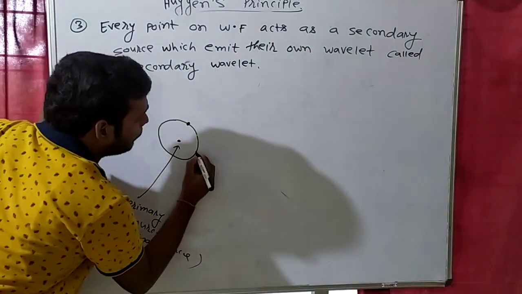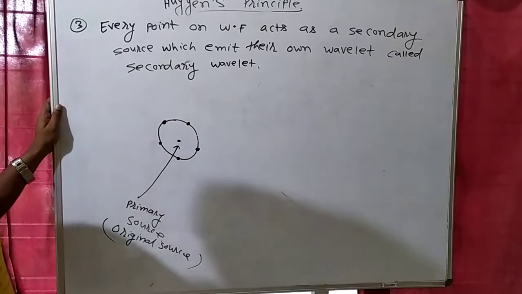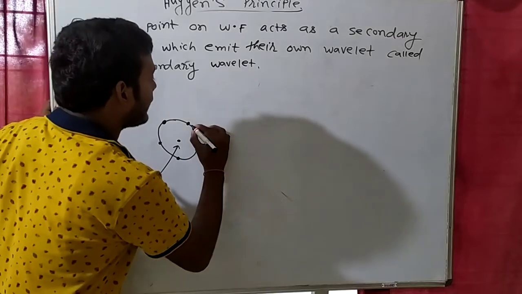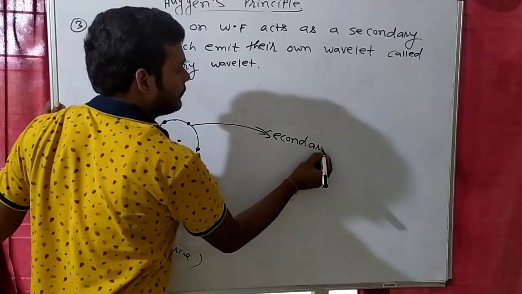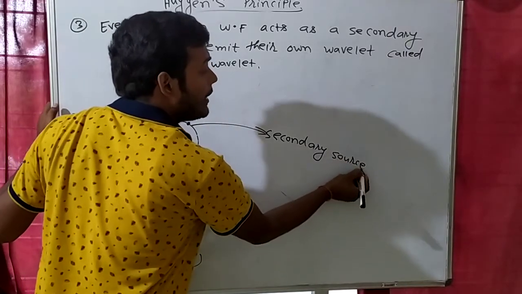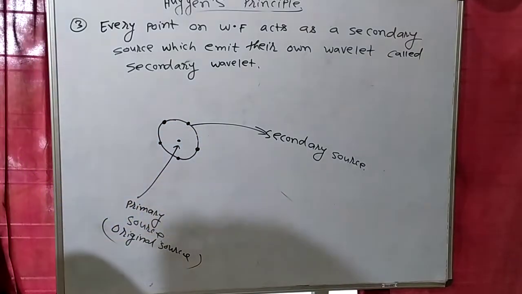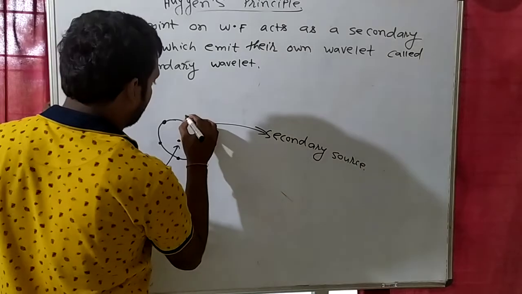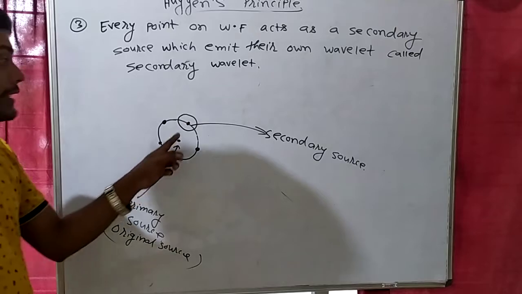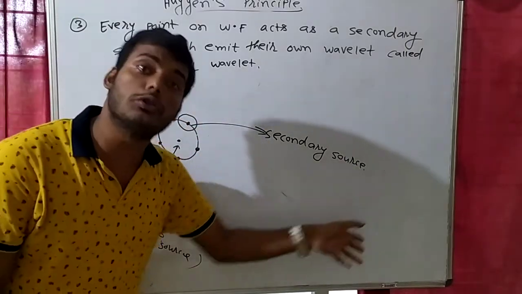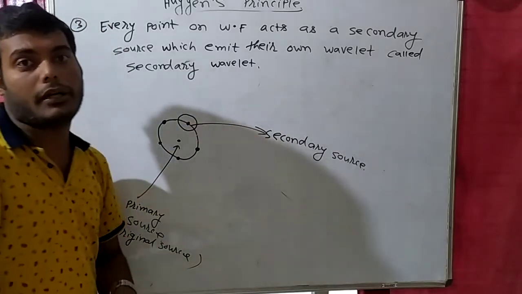So here will be lot of points, no? So each and every point on this wavefront act as a secondary source. तो पहला वाला क्या था? प्राइमरी सोर्स मींस मेन सोर्स, और every point on this wavefront will act as a secondary source which emits their own wavelength. So this will become a new source. ये secondary source क्या हो जाएगा? This will become a new source. और ये नया सोर्स अपना वेव बनाना चालू कर देगा.